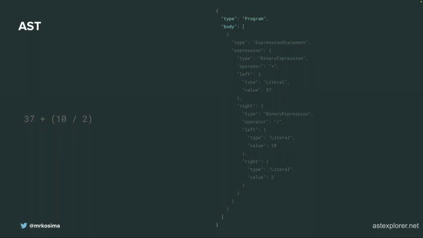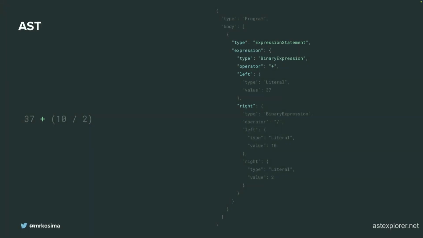Let's dive deeper. As with every tree, I mean data structure like in programming languages, it has a root node with type Program. Every node can have some attributes, child nodes, and so on. So we have here body, and the body is a list of nodes. And here we have one expression, one node basically. This is an expression statement, and this is a binary expression.